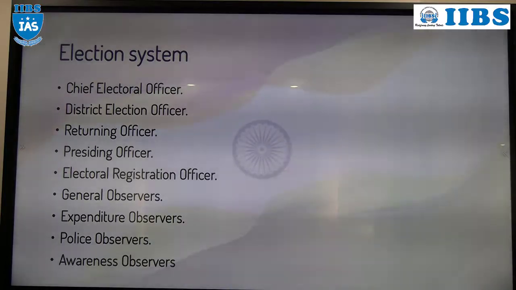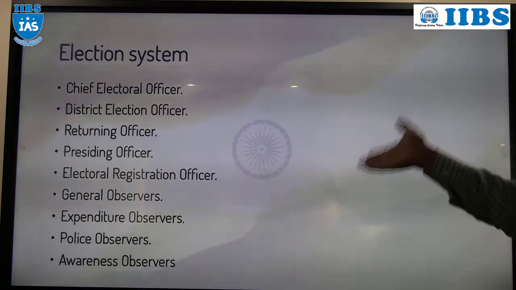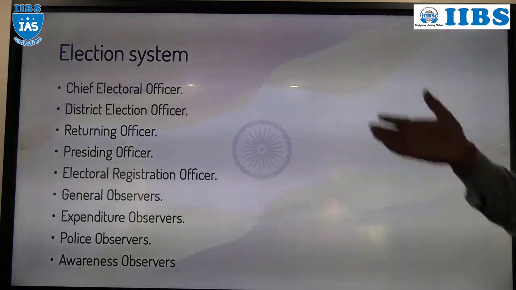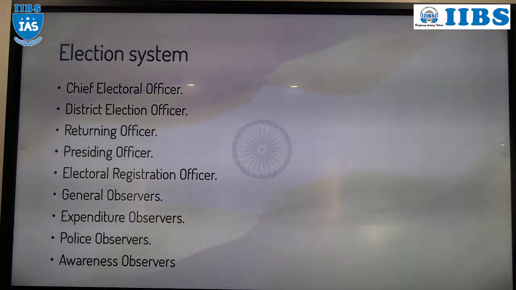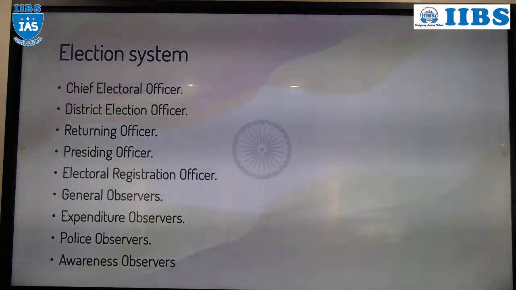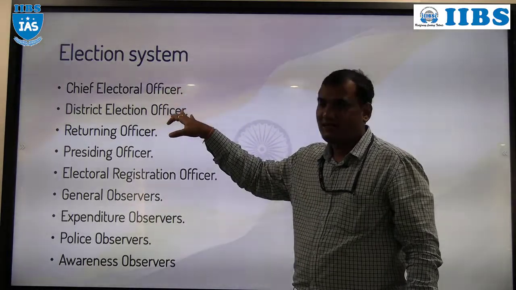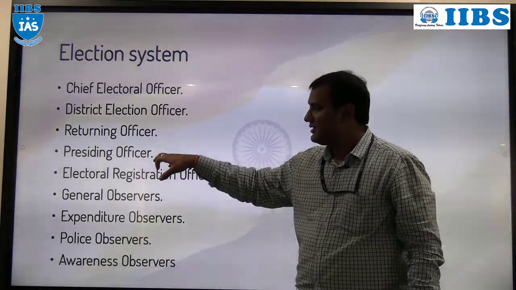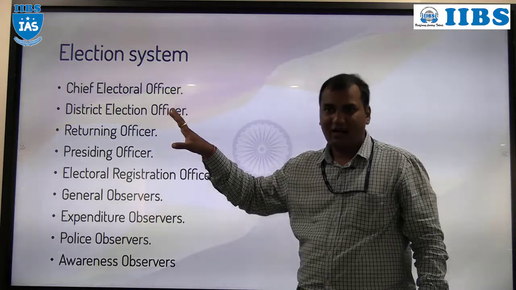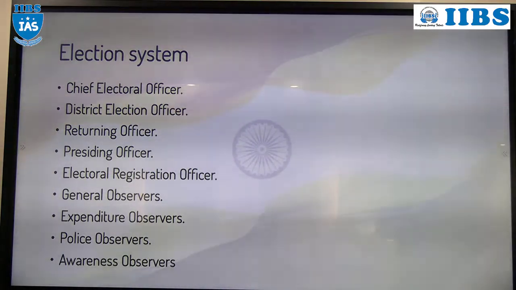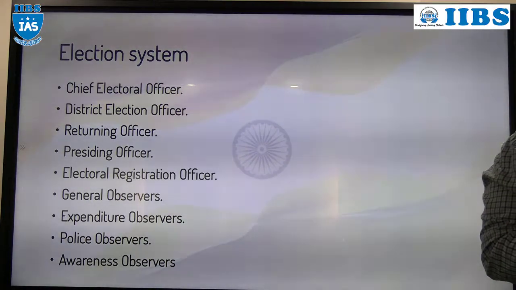So the presiding officer along with the polling officer will look after the election at booth level. Now understood everyone? Simple. This is state level, this is district level, this is booth level. So these are the officers at different levels.